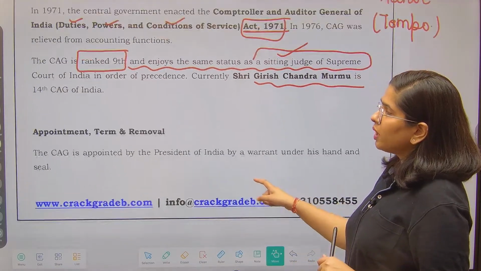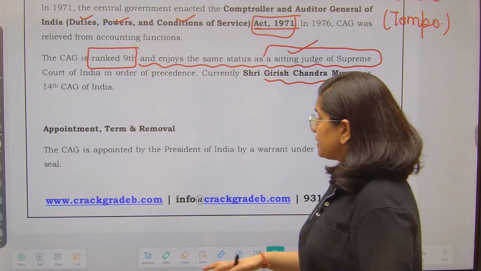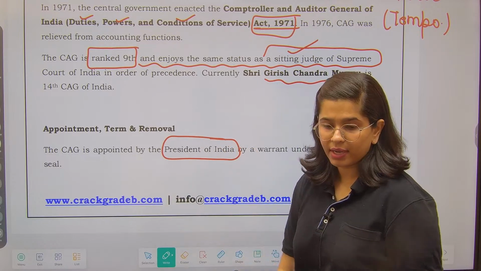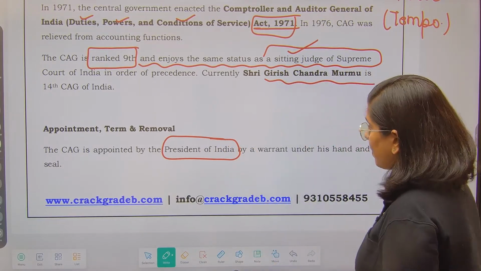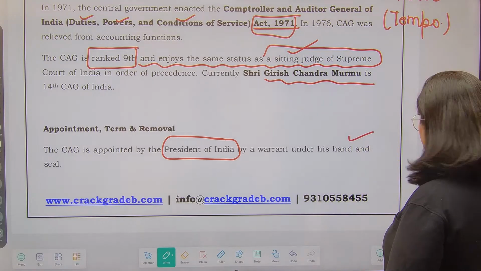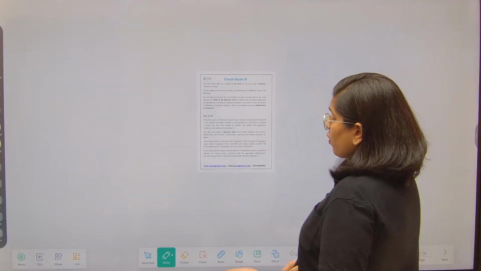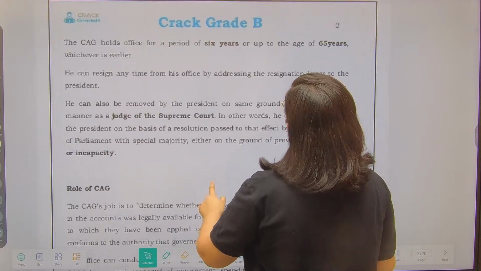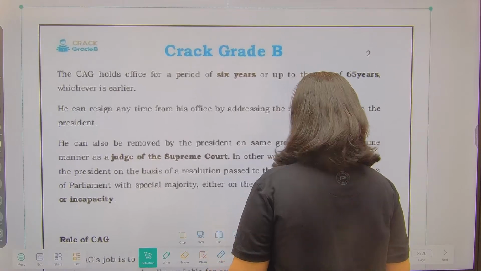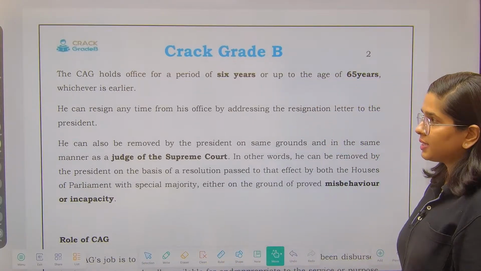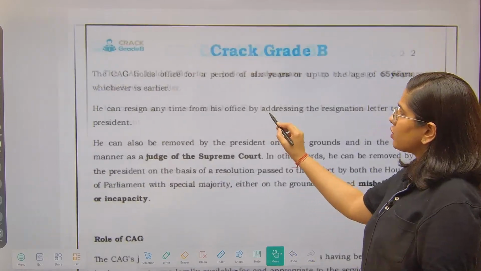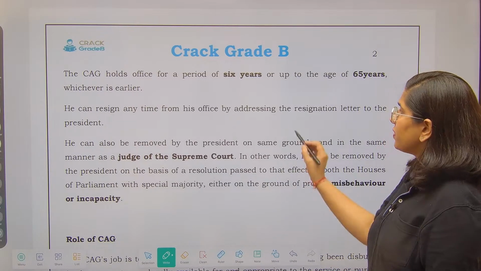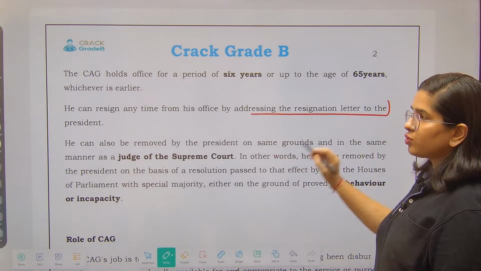So now let's talk about the appointment, term and removal. CAG is appointed by whom? He is appointed by the President of India. Very, very important, you need to remember such things: by a warrant under his hand and seal. Next thing, for how long do they hold office? They hold office for a period of 6 years or up to the age of 65 years, whichever is earlier. 65 or 6. He can resign at any time from his office by addressing the resignation letter to the President.